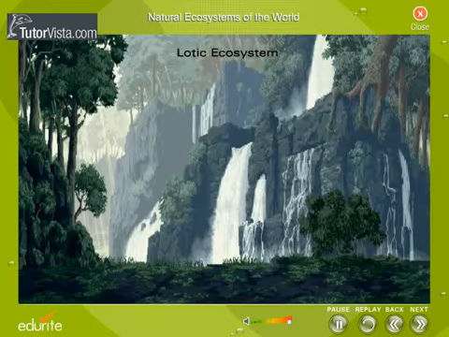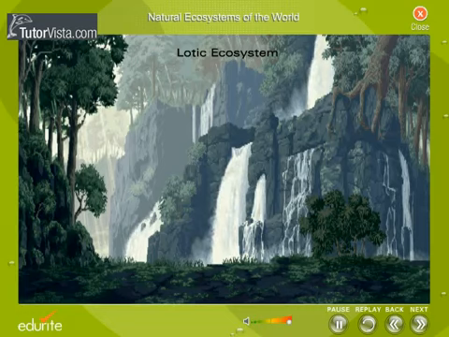Lotic systems. These are flowing aquatic ecosystems. Examples of these types of ecosystems are rivers, seas, and springs. The habitats available in rivers and streams differ in several ways from those in lakes and ponds. Because of the current, the water is usually more oxygenated.